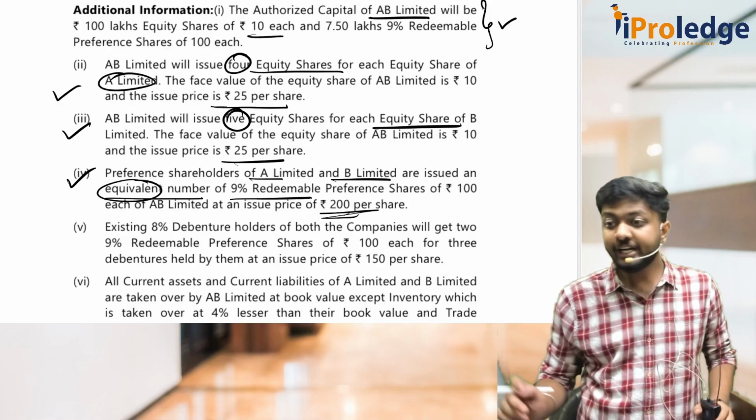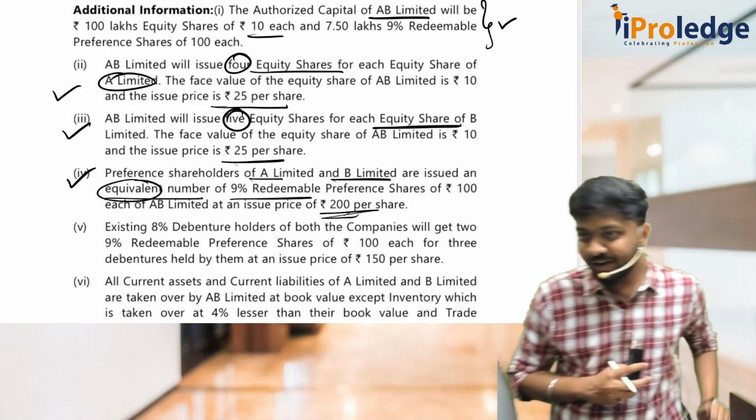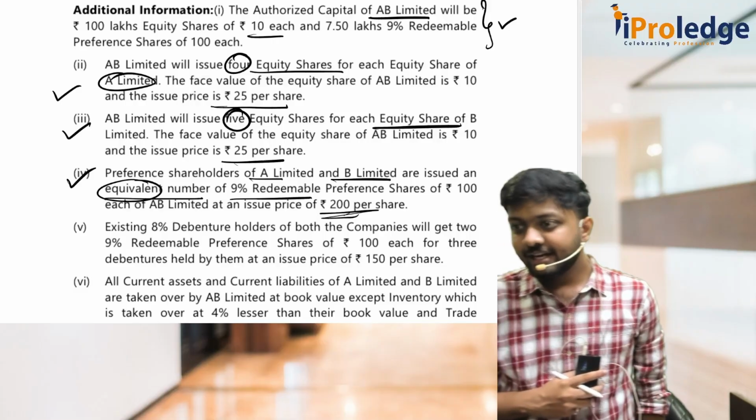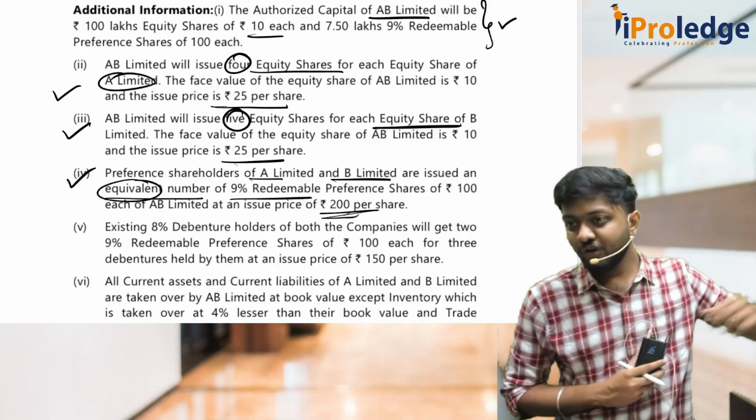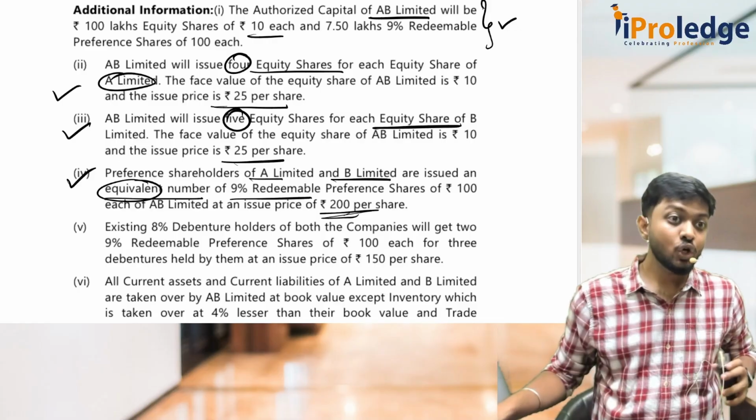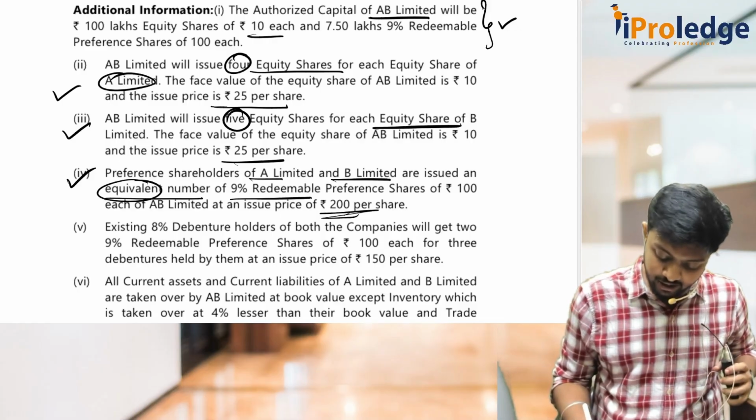Now, while determining the purchase consideration, will you multiply it by 200 or 100? The issue price you have to consider, no? So you have to multiply it by 200. So that is one thing that you should know.